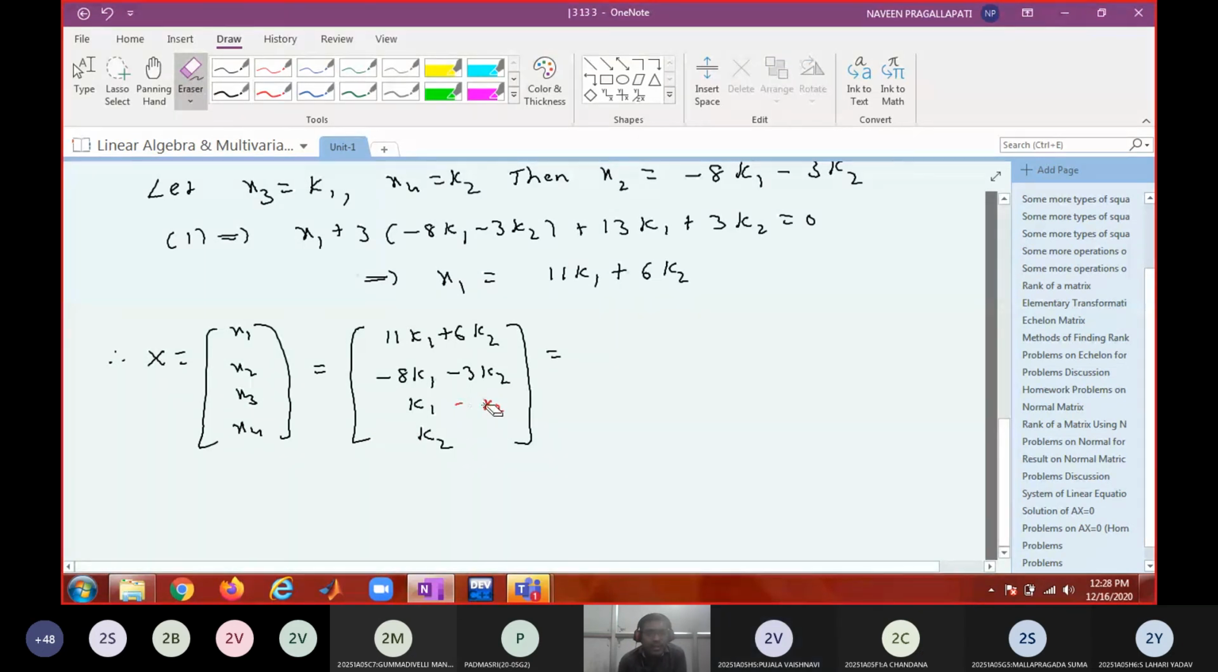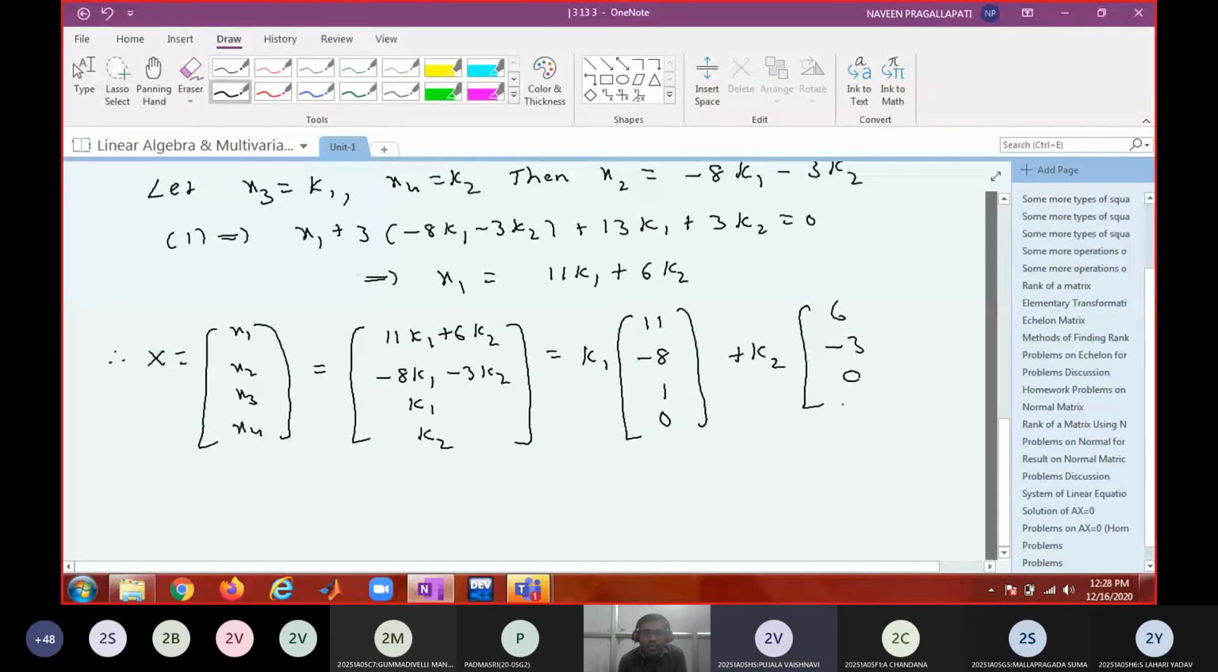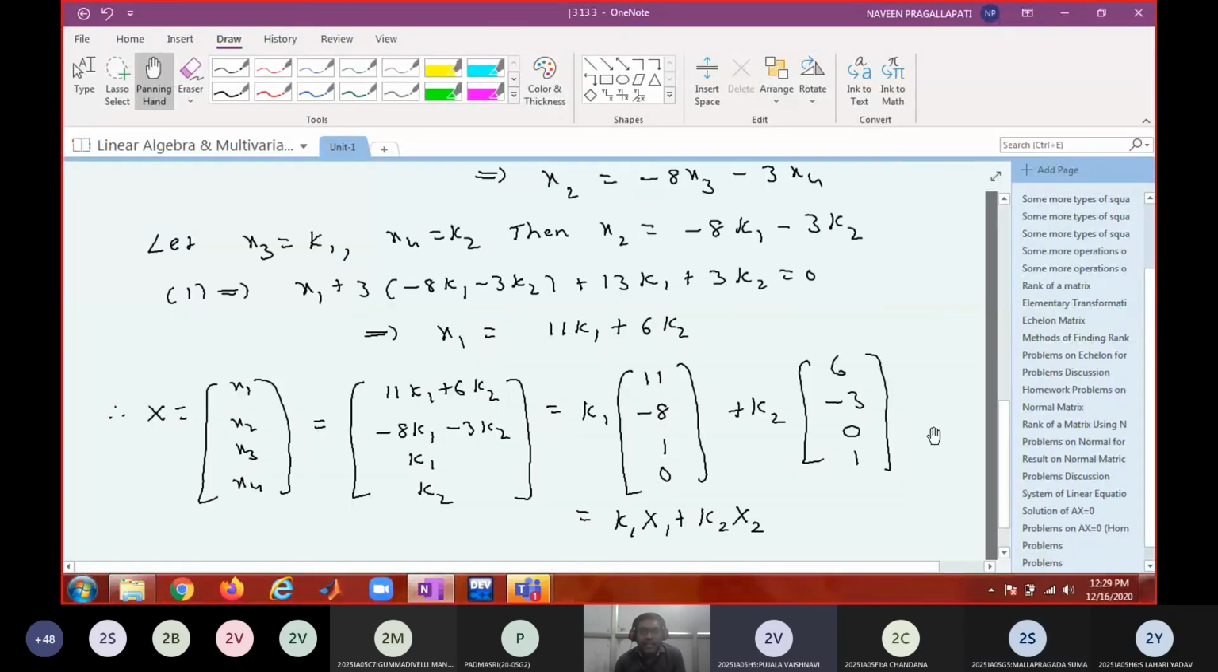In that case, I can write this as k1 into (11, minus 8, 1, 0) plus k2 into (6, minus 3, 0, 1). Is this in the form k1 x1 plus k2 x2? Yes. Now what are these two called?